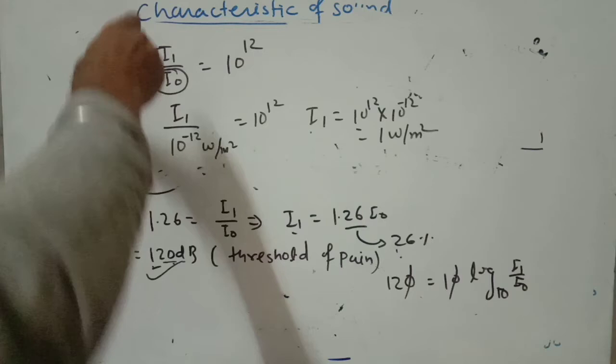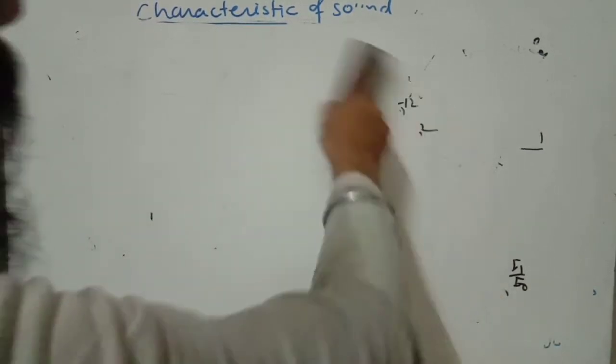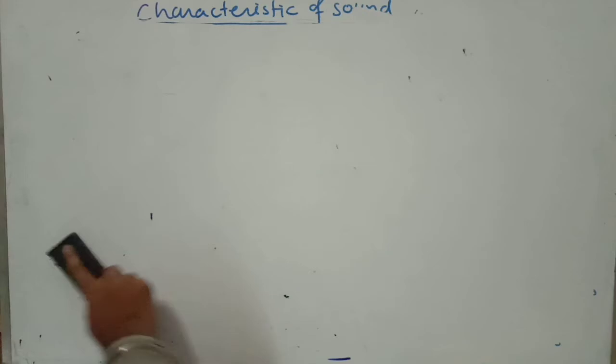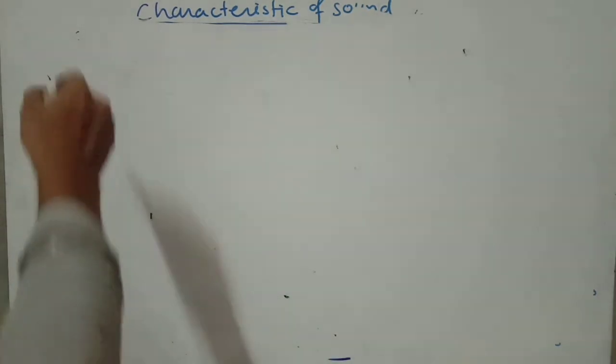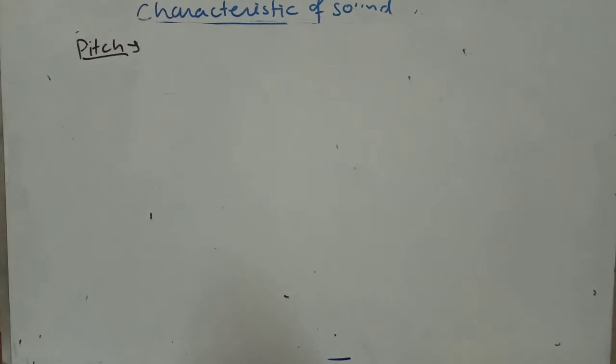Now I am going to start pitch. So what is pitch? Pitch is a characteristic of sound by which an acute note can be distinguished from a grave note of the same loudness and same quality.